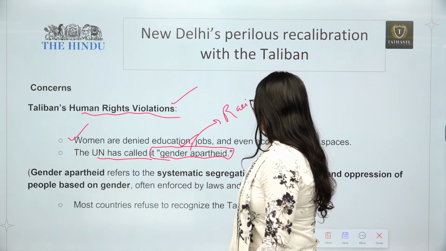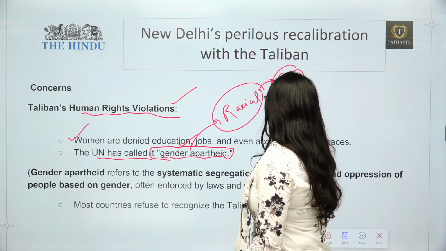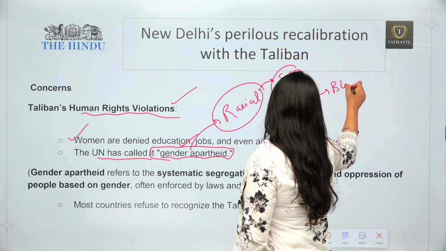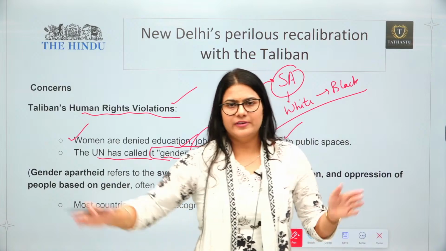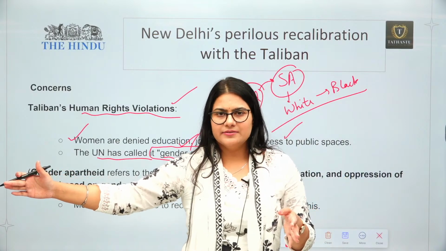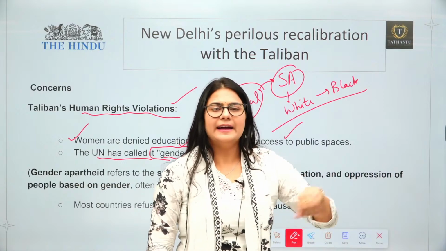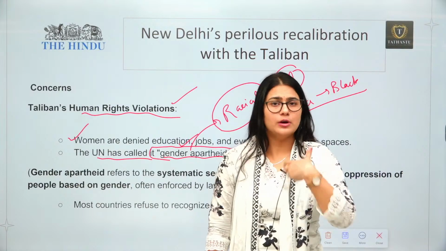So it started in South Africa. What happened in South Africa? In South Africa, the white people wanted to sideline the black ones. What they did? They had separate stairs for the blacks and whites. Whites' stairs were the wide ones, the black stairs were the narrow ones. So this tried to sideline a particular community, so that community cannot have the confidence to come to the mainstream.